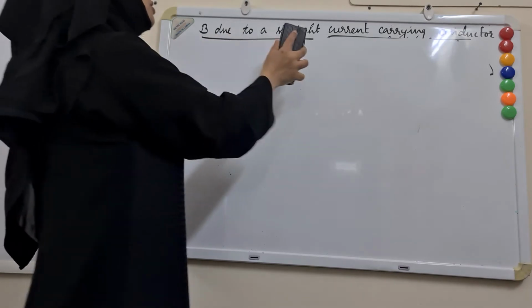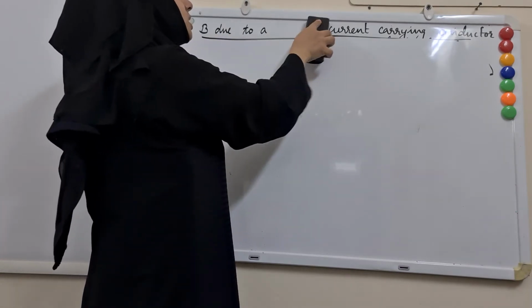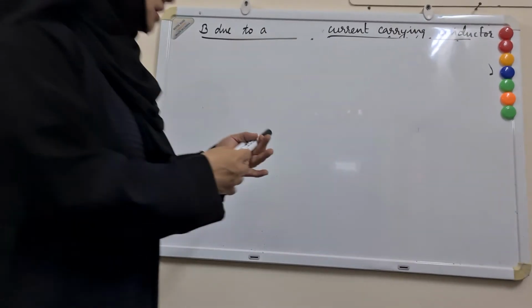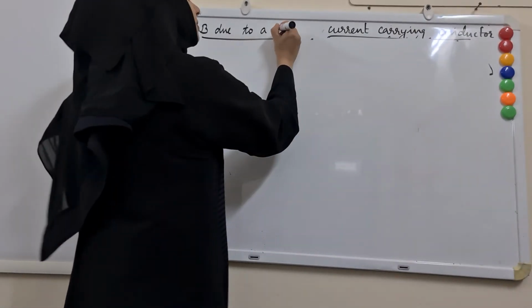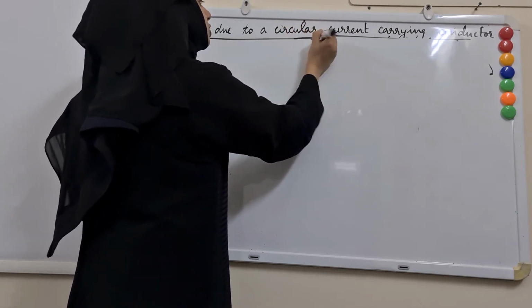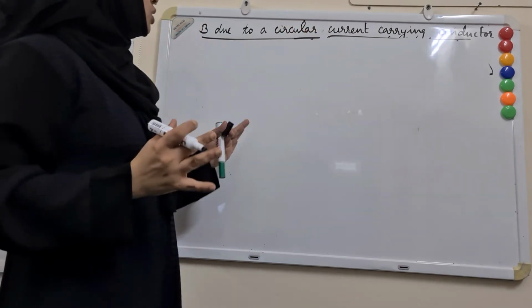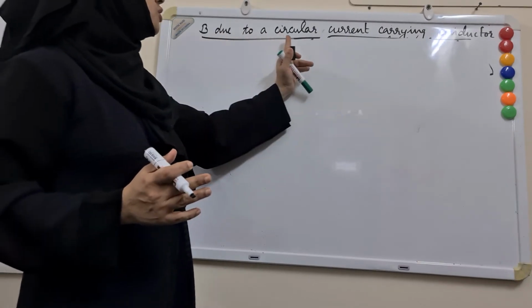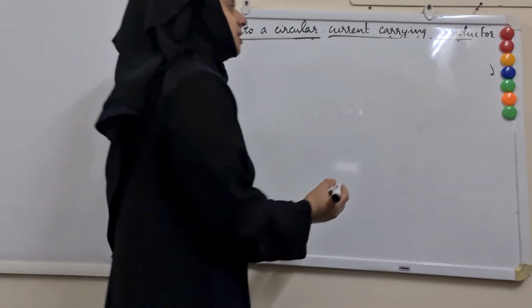magnetic field due to a circular current carrying conductor or a circular current carrying coil. So the same Biot-Savart law we will use in order to find the magnetic field due to a circular current carrying conductor.